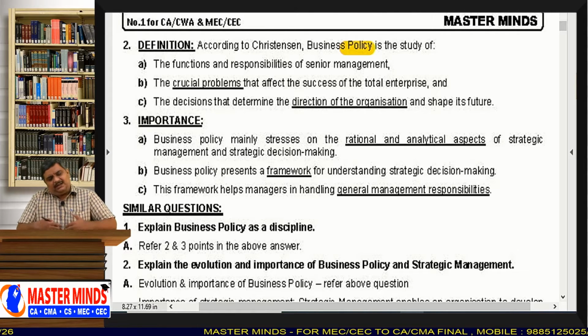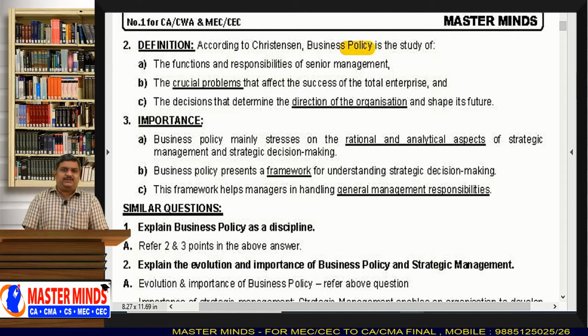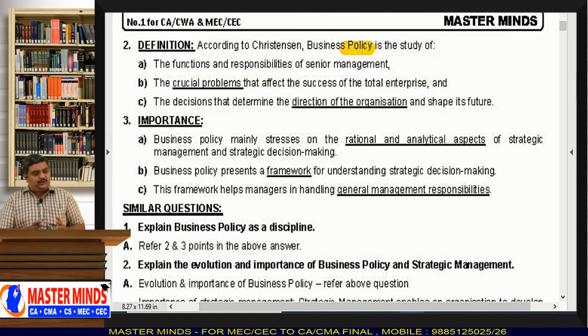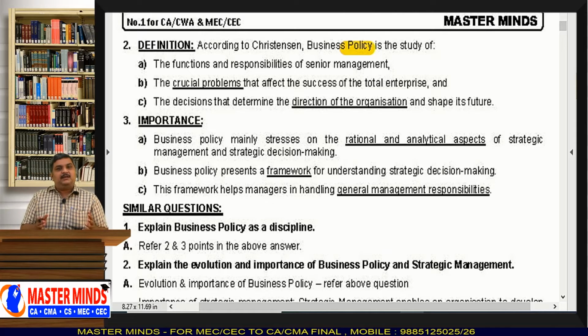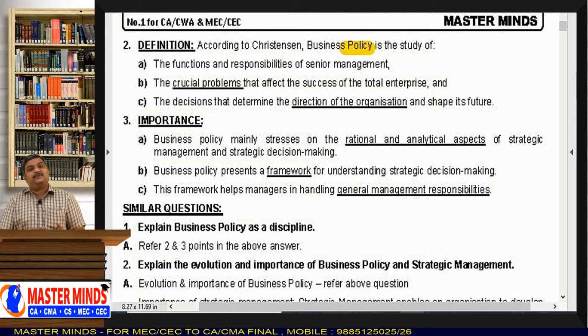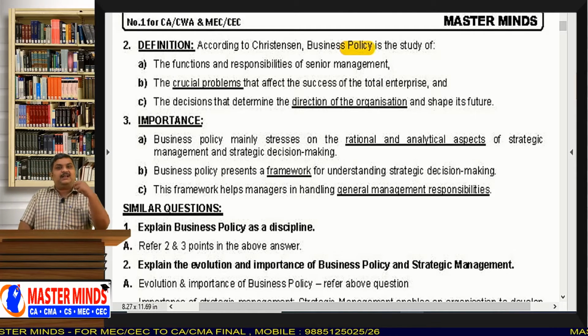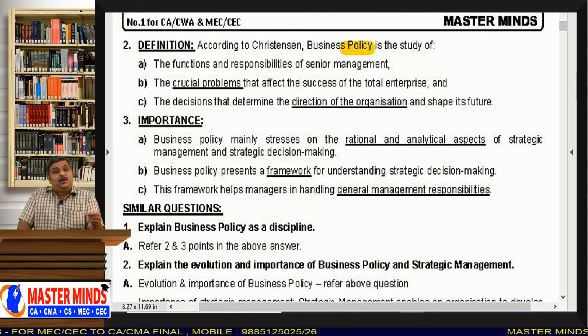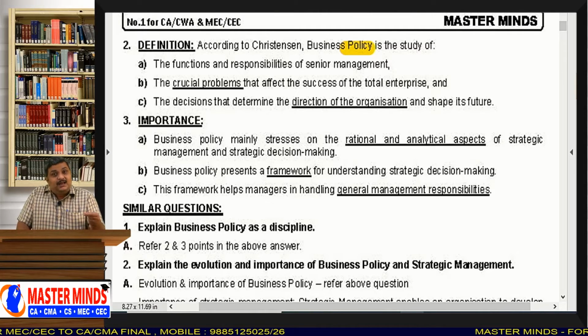Later that policy is called strategy. That is a different issue. But first you need to understand that every business should have a policy, and based on that policy, everything should take place in the business. For example, when you have to take a decision, you should not take it immediately on an ad hoc basis, that is, on an instant basis.